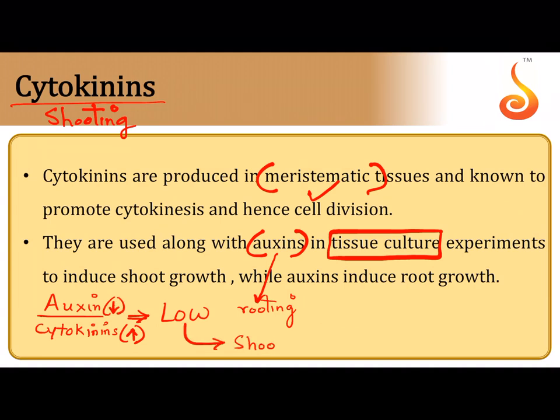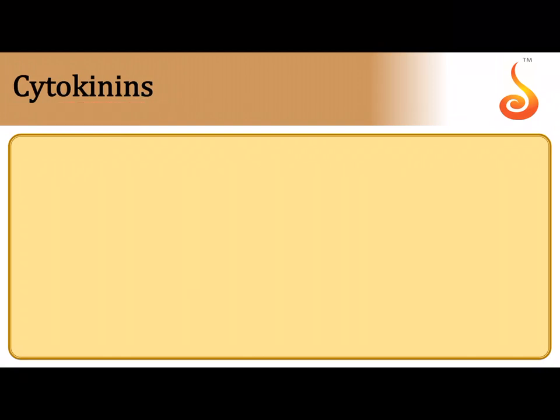Only then you can expect shoot to develop when you are growing a plant in a test tube from any part of the plant that is called explant, and that is what happens in the case of plant tissue culture. So the auxin cytokinin ratio should be low. That means we need a higher level of cytokinin to develop shoot, and that's why we call cytokinin a shooting hormone.